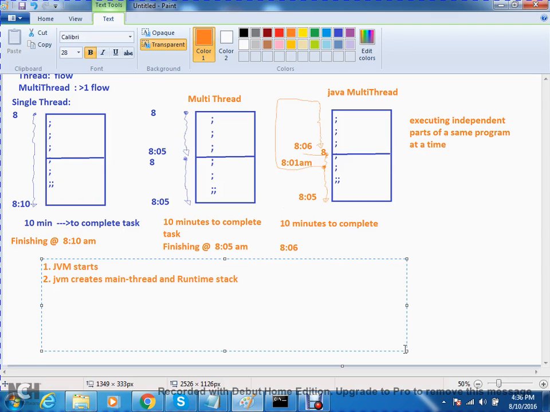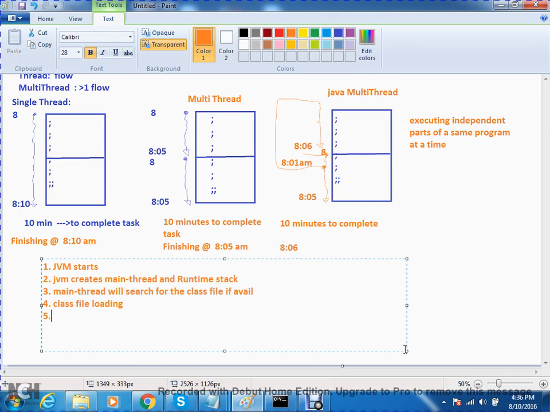After creating the main thread and runtime stack, what happens? The main thread will search for the class file. If available, it loads into memory.